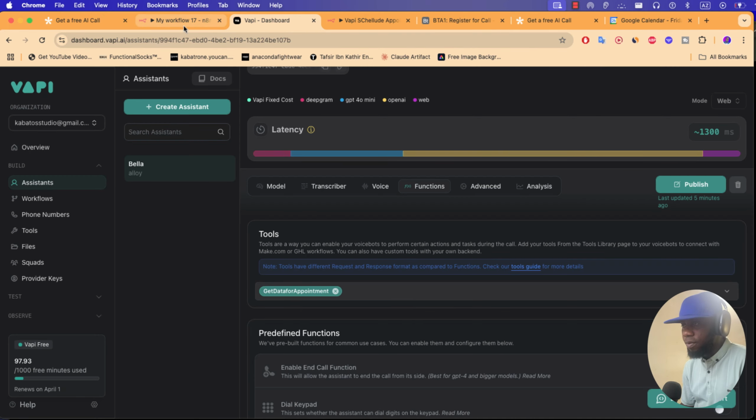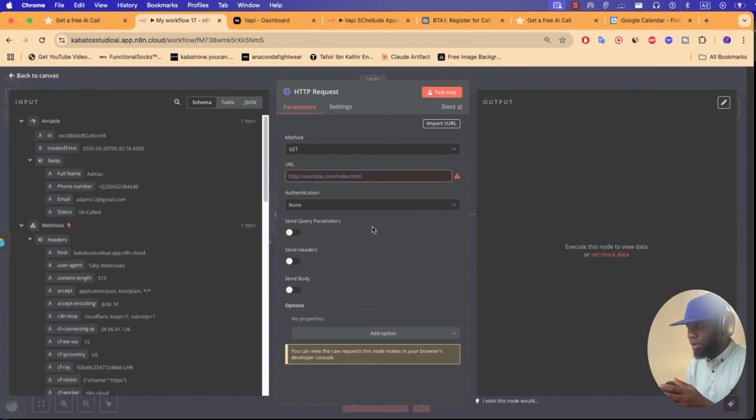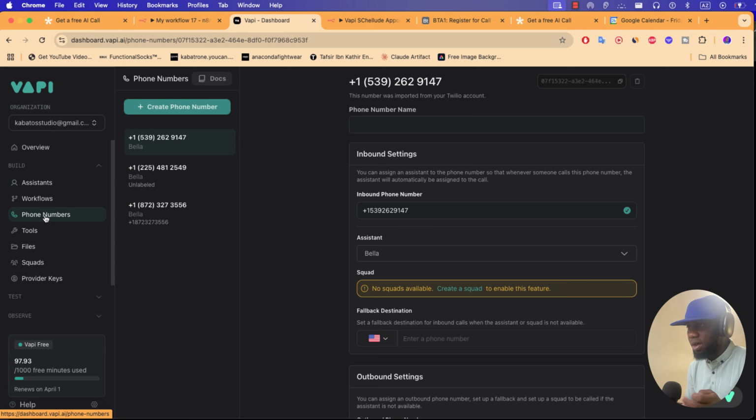Okay, now if you return to our first workflow where we want to configure this HTTP, we'll do it in Vapi. For that, we must give a number to Bella. So you must go to phone number to create a number, and Bella will use this number to call users. This is the number I've already bought in Twilio.